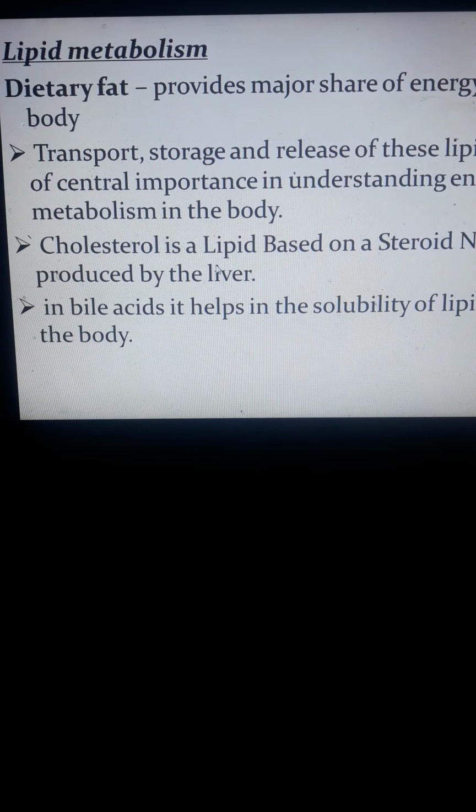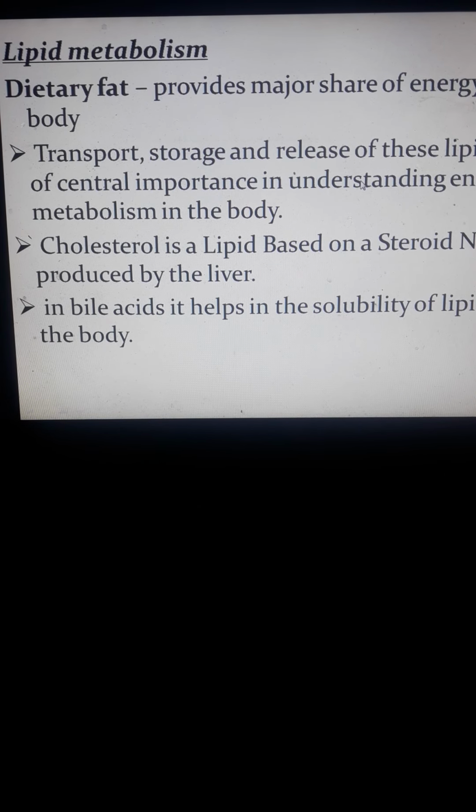Okay. So we go now to lipid metabolism. When you say dietary fat, it provides a share of energy in the body. These are fats coming from food that have a high amount of fats, especially if you eat ice cream, cakes, or animal fats, which are present in pork or even in beef.